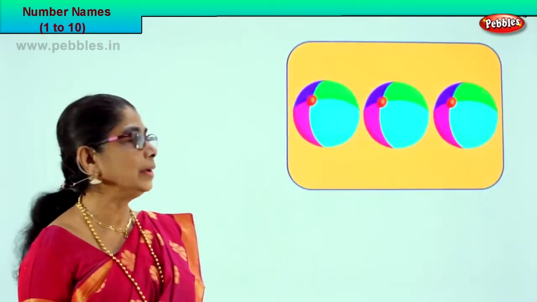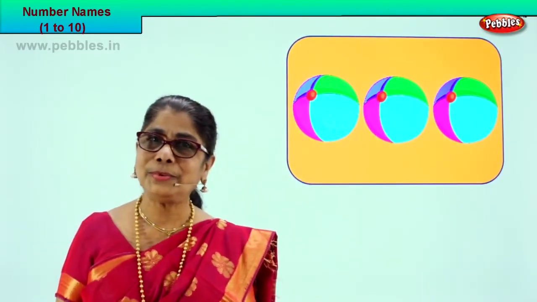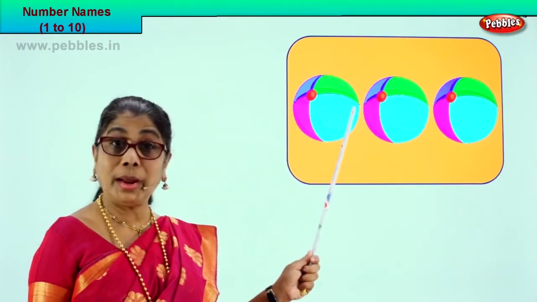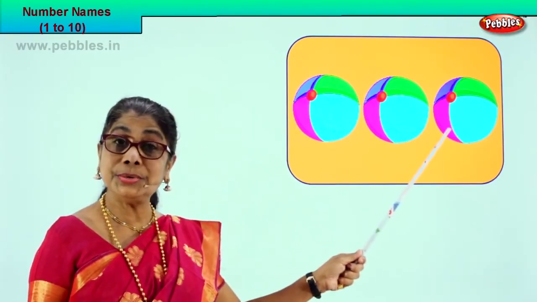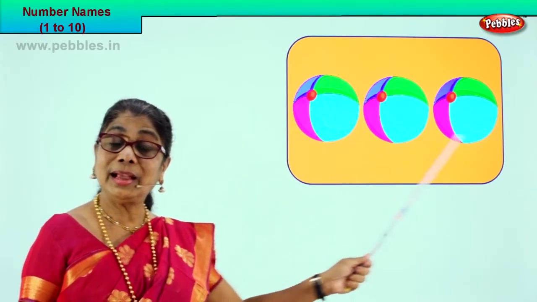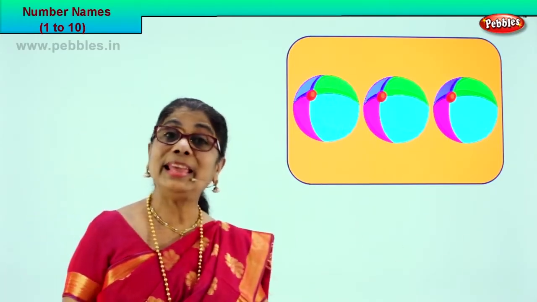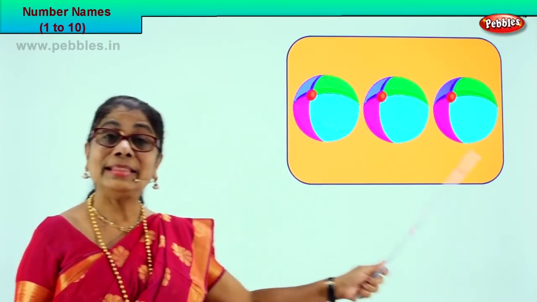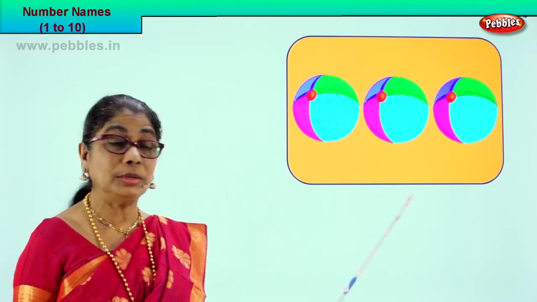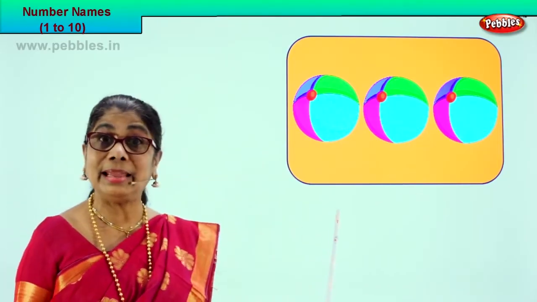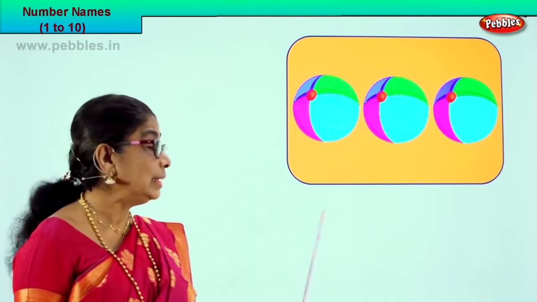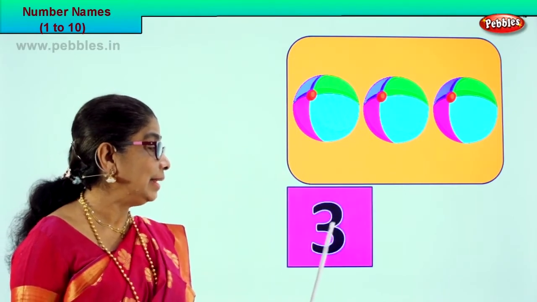Look what we have here. Count the colorful balls. 1, 2, 3. How many colorful balls are there? 3. There are 3 colorful balls. How do we represent it as a number? Here, number 3.